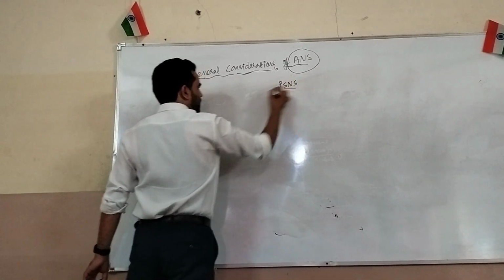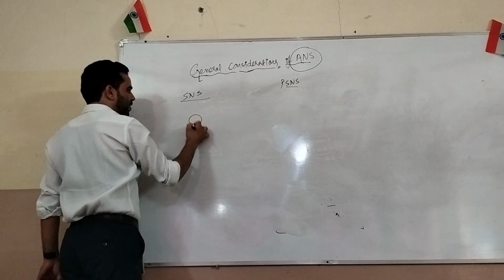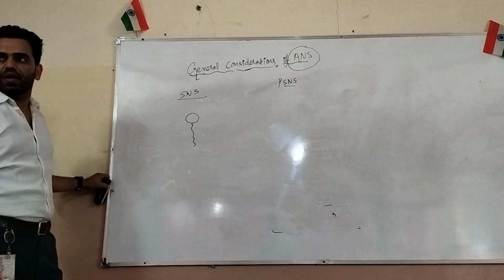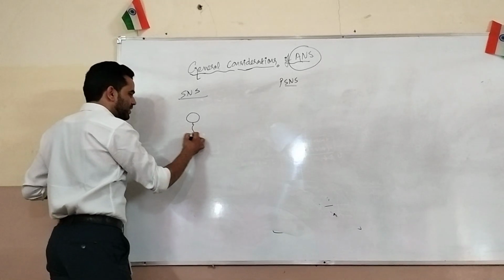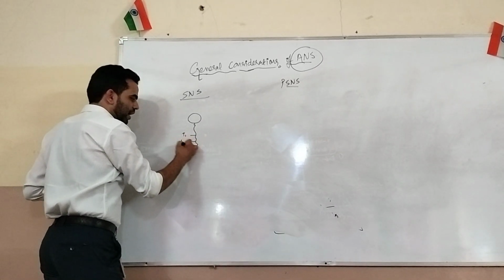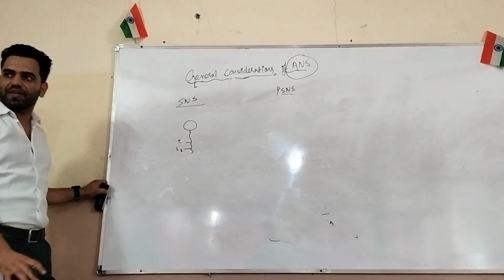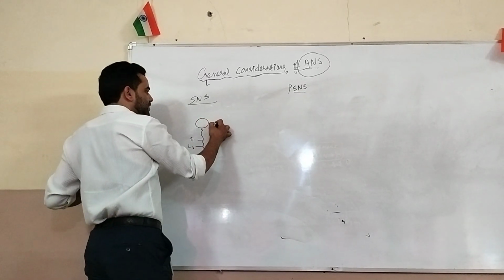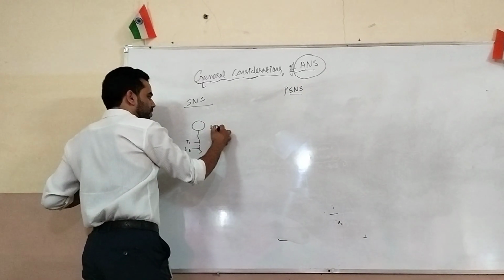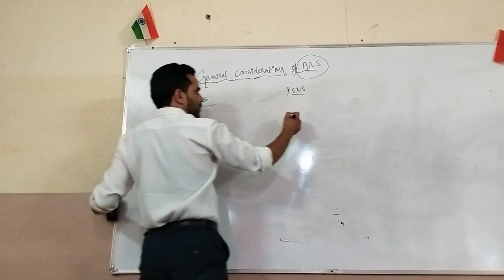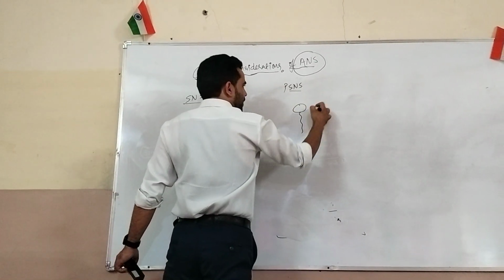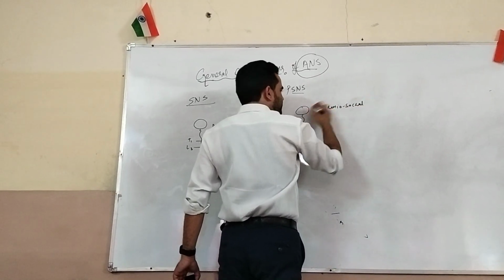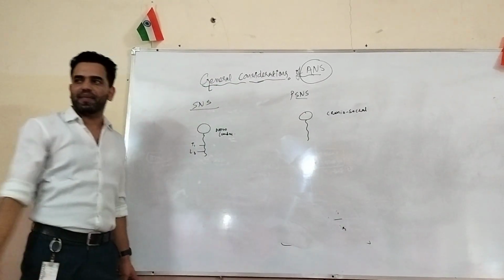What is the origin of the sympathetic nervous system? Dorso-lumbar, or we can say thoracolumbar, T1 to L3, thoracic plus lumbar. What is the origin of the parasympathetic nervous system? Craniosacral, meaning the nerves originate from the cranium and the sacrum.